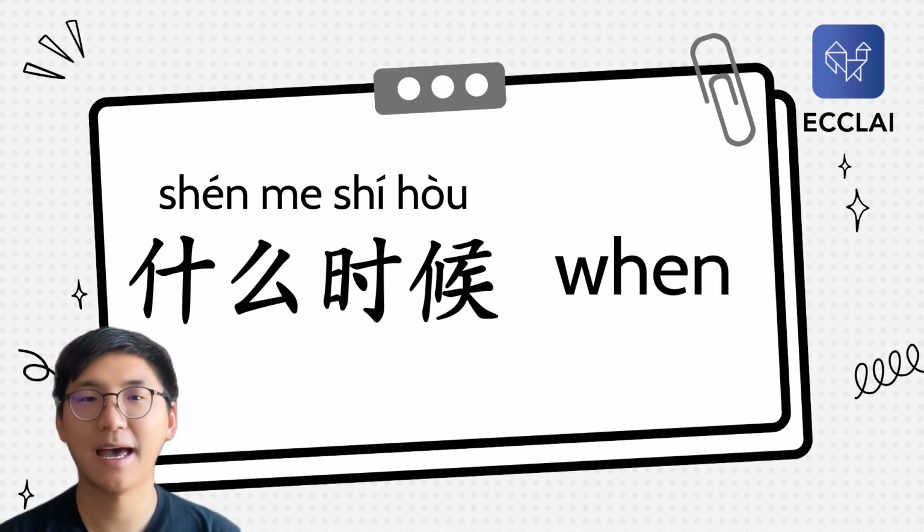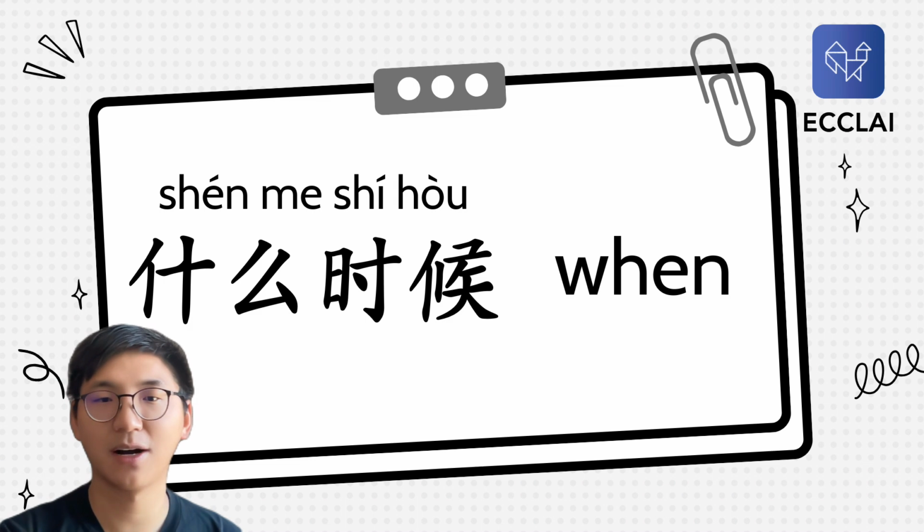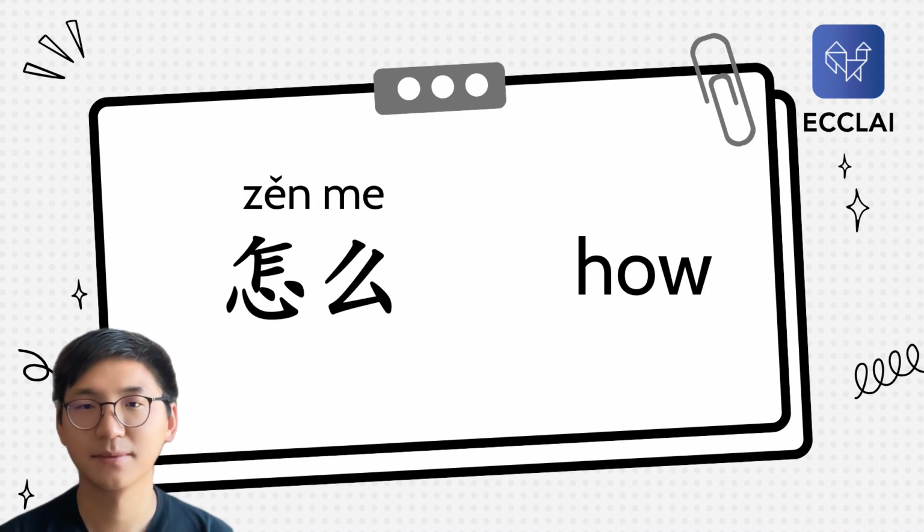The next word we have is 什么时候, okay? 什么时候 means when. 什么 is what, and then 时候 means time, okay? So what time? Actually, it means when. 什么时候. The last question word we're gonna learn today is 怎么, okay? 怎么 means how. 怎么.